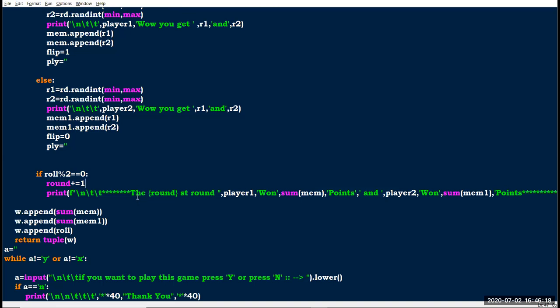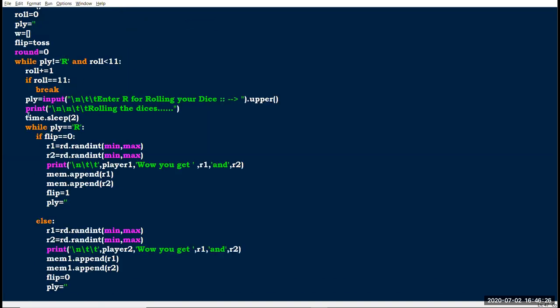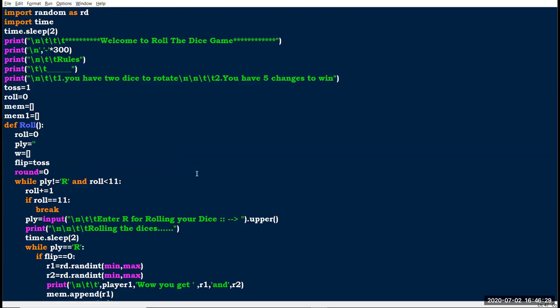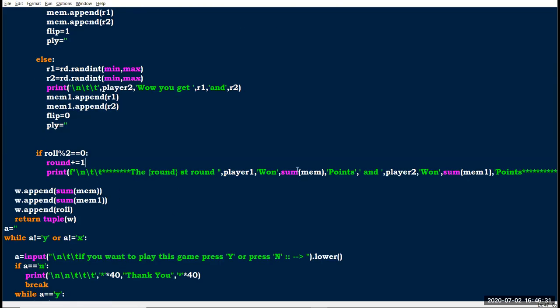After that it prints the first round, player 1. I have stored some values in mem; it sums that value and prints what points player 1 gets.